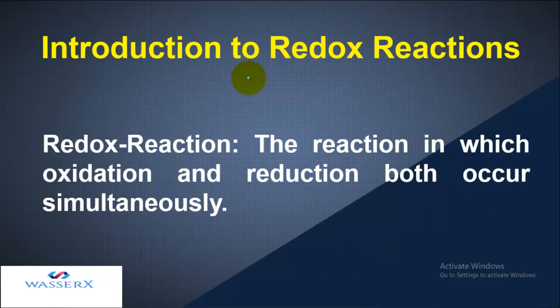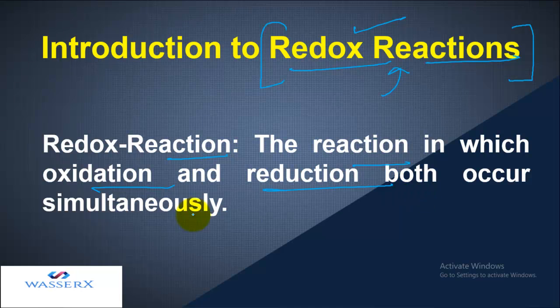Now we have to start with another type, that is the redox reaction. As this chapter is concerned with the redox reaction, from here we will start with only redox reaction, and we will complete all the statements or processes which are concerned with it. So we can define it as: a redox reaction is a reaction in which oxidation and reduction both occur simultaneously. Now this is quite a tough type of definition, because we are not familiar with oxidation and we are not familiar with reduction.